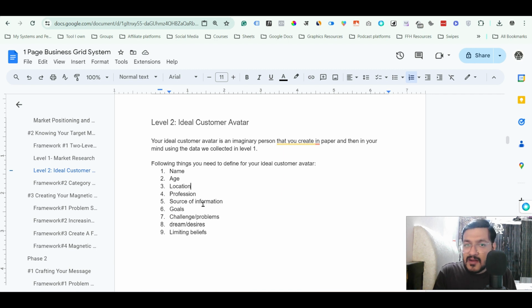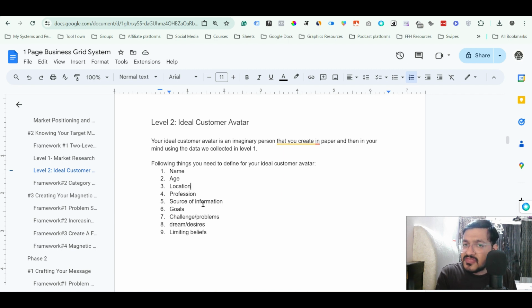Once you know this, it will help you a lot when you market to these people. Even when you are targeting these people, when you go and run Facebook ads or Google ads, where you target based on interest, you can use this information and target the right people. So it's very important that you know exactly the sources of information the person is using to get updated, and to get knowledge about the goal that the person is trying to achieve.